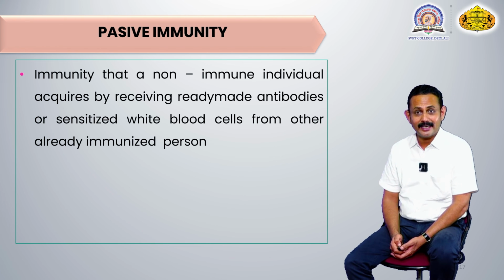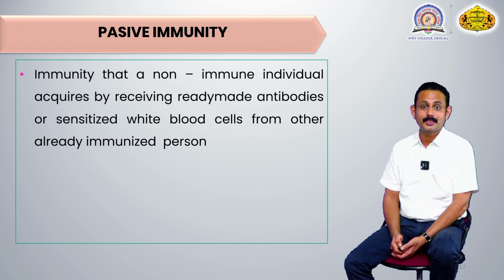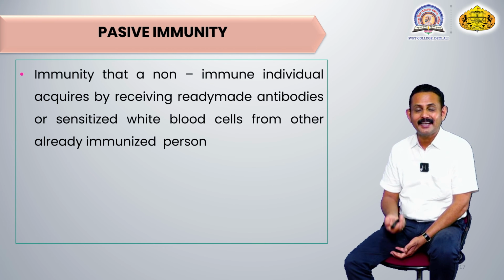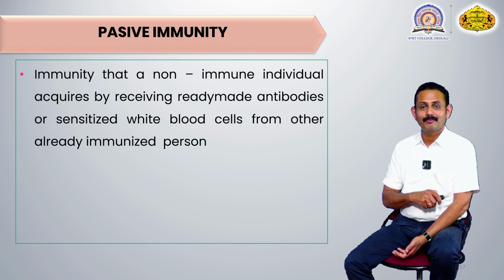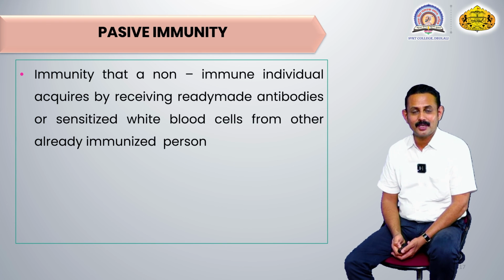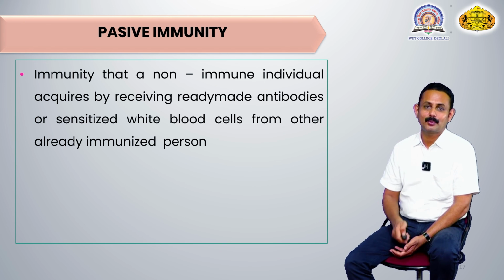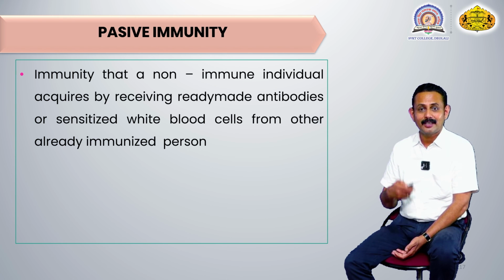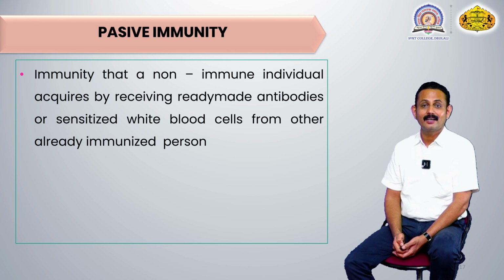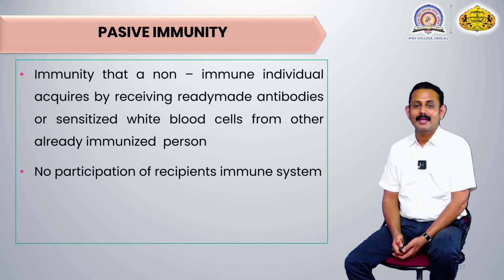So to protect that individual, who is called a non-immune individual, ready-made antibodies taken from an actively immune individual, or sensitized cells, are introduced into them. So that non-immune individual gets protection against that infection or antigen. That's why it is called passive immunity.